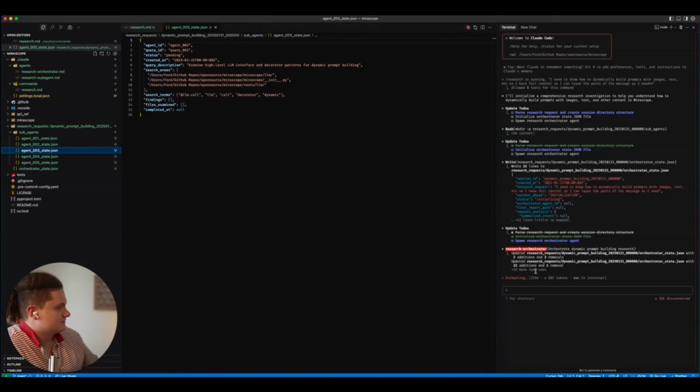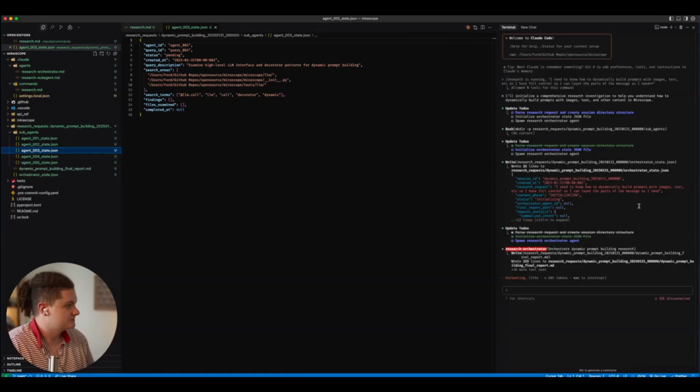I wish you could expand this tool use because it says 35 more tools. Another video will be setting up some tracing on this so that we can easily see which agent has run what with some hooks, but that will be for another day.